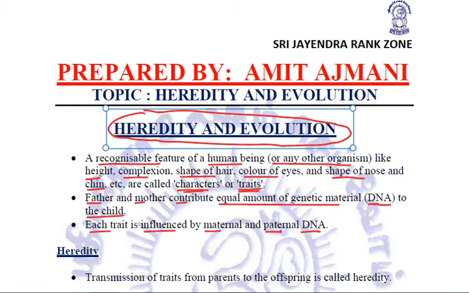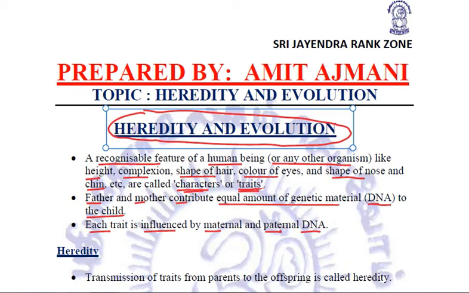In the previous chapter, How Do Organisms Reproduce? We have studied how sexual reproduction takes place, how the male gametes and the female gametes fuse, fertilize together to form a zygote. That means the characteristics or the traits of both the parents come into the zygote or the offspring.